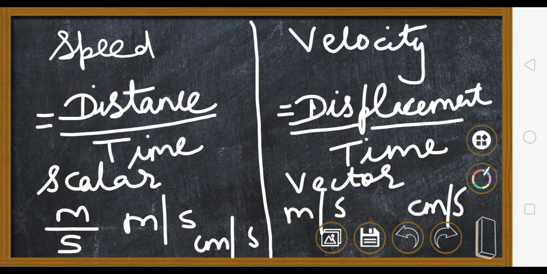Now if I say the train is traveling at 50 km per hour, then I am telling this is the speed. If I tell the train is traveling 50 km per hour in the east direction, then this is the velocity of the train I am talking about. So always remember, speed and velocity are the same, only in velocity we are going to mention the direction also, and that is why it becomes a vector quantity.